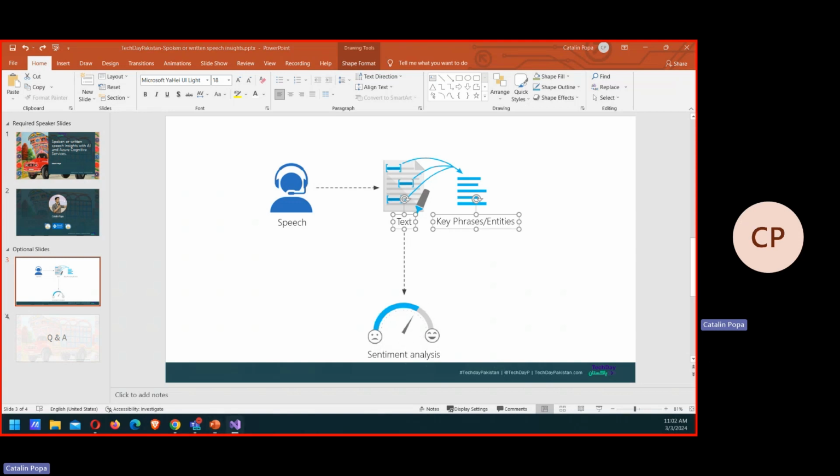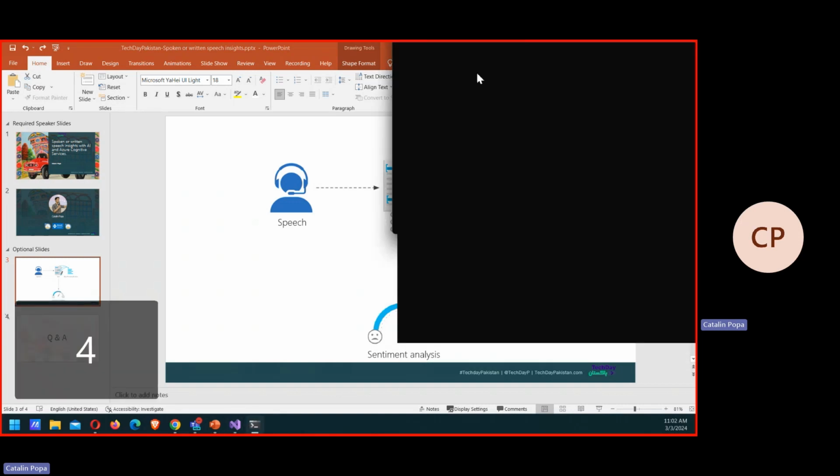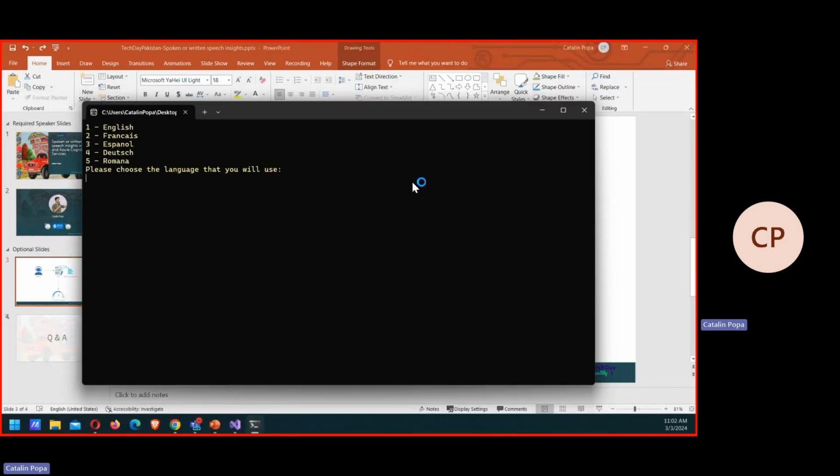Let me show you also how the end product looks, because you're probably wondering what we're going to build. So in the next 50 minutes, we're going to build this simple application, which asks you in what language you want to speak. And I'm going to choose English just for the sake of the demonstration. And then after I hit enter, I will speak something in English, and you will see that my text will be recorded, and then it will be analyzed. So it goes like this.